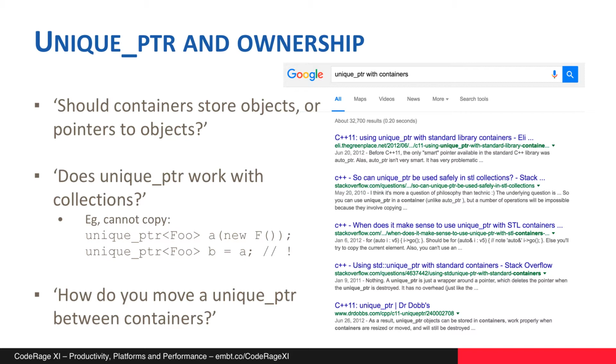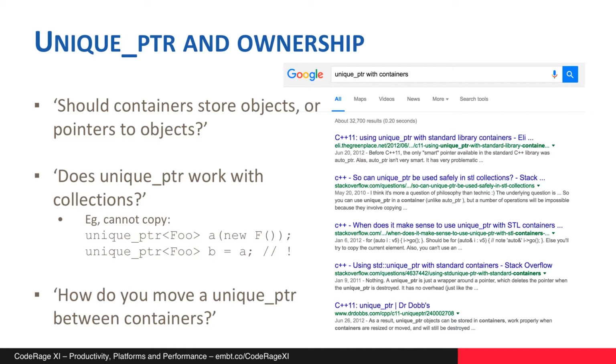And that is why unique pointer can't be assigned as in the code snippet on screen and can't be copy constructed either. But that leads to a lot of questions, such as how do you use it? And then there are a couple of other related questions, such as should containers store objects or pointers to objects? And how do you move unique pointer between containers?